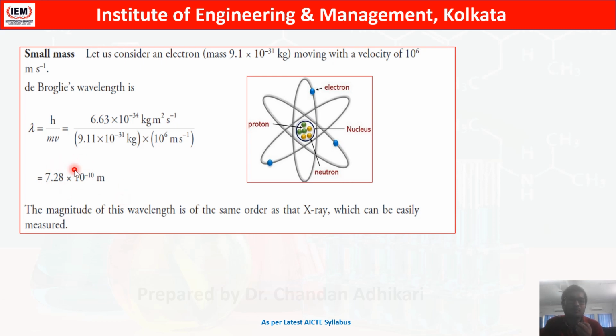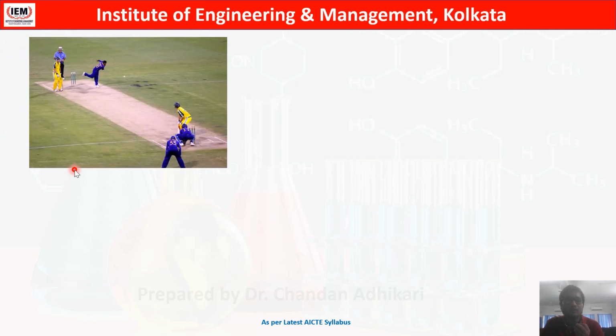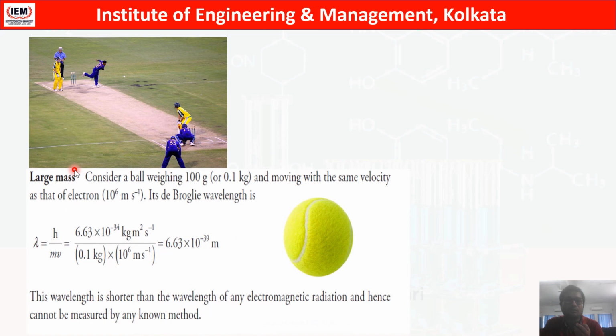But if we apply the same thing for a tennis ball, let's say the tennis ball has 100 gram mass and the same speed, then lambda becomes 6.63 × 10^-39 meter, which is such an absurdly low value that no machine in this world right now can measure this wavelength.